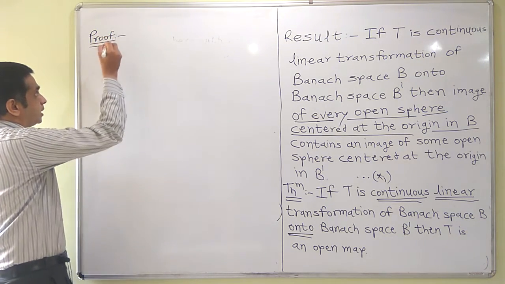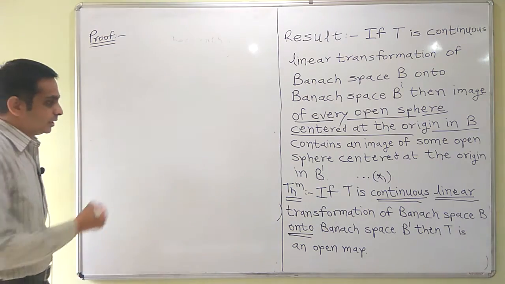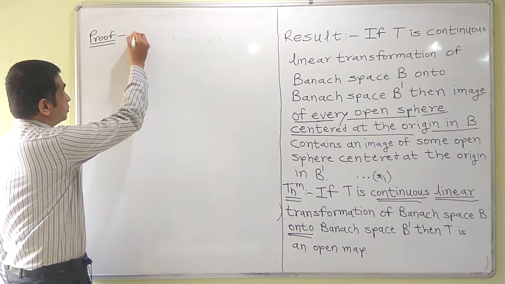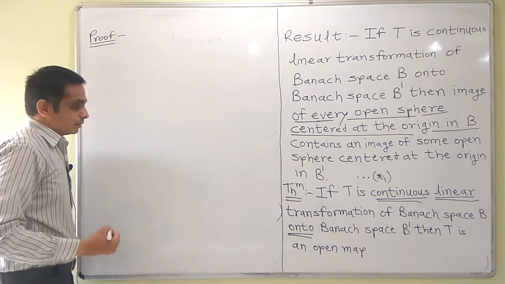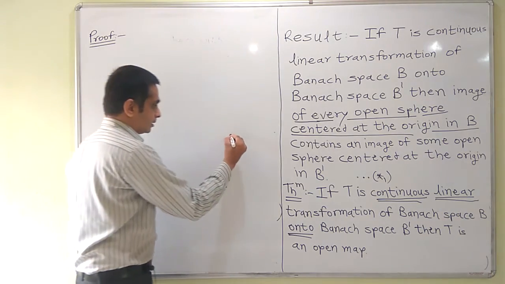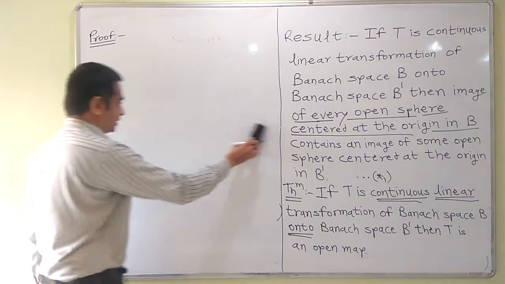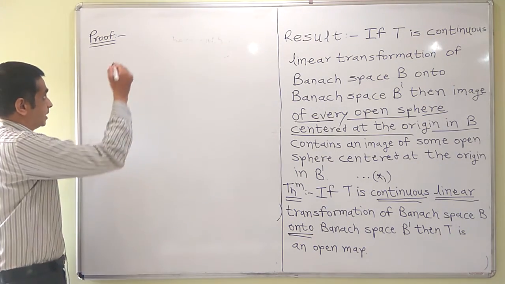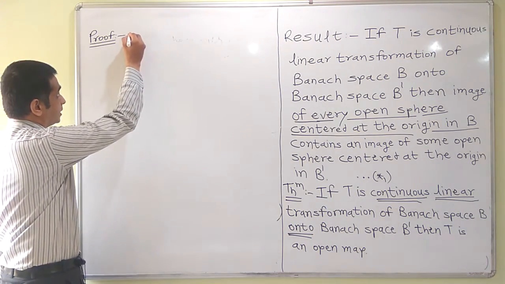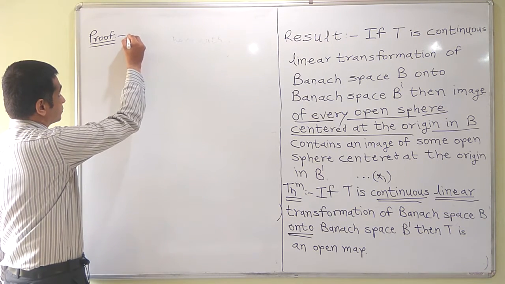So before we prove this theorem, let me explain the notations. Better let me write it in a precise way so that there will be no confusion.